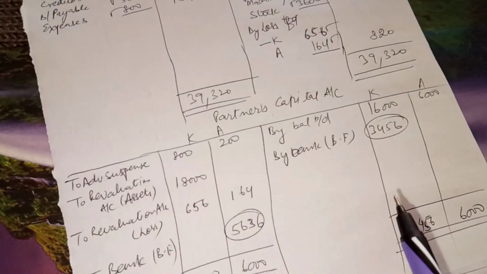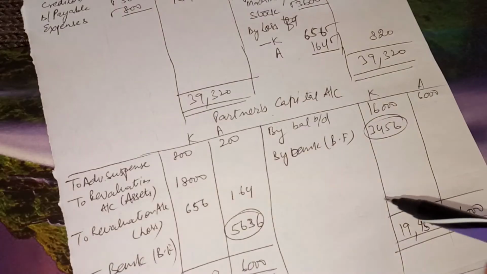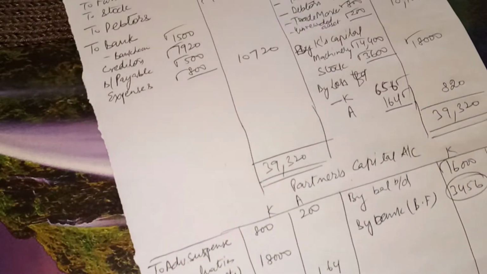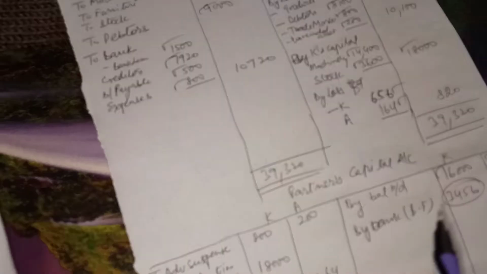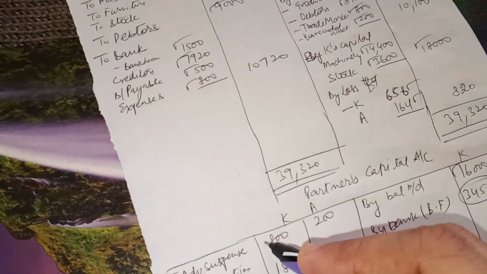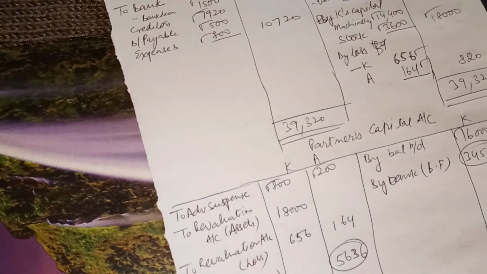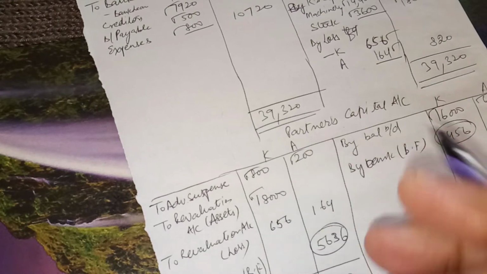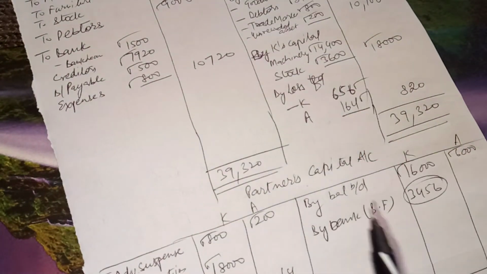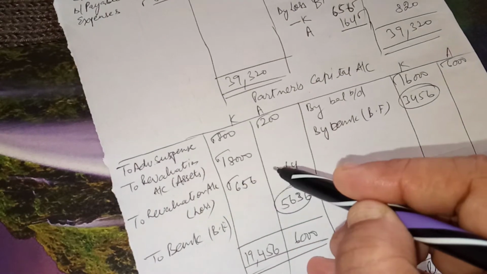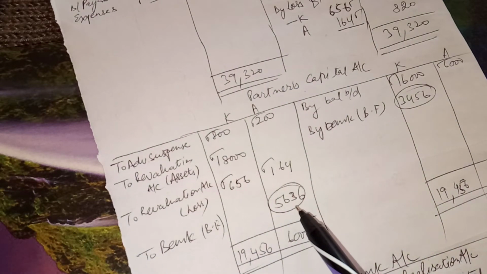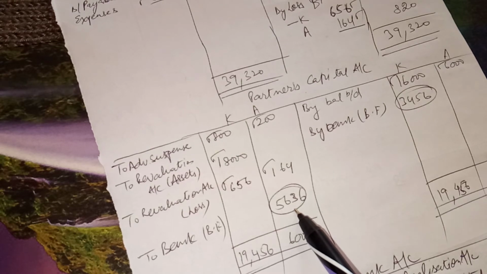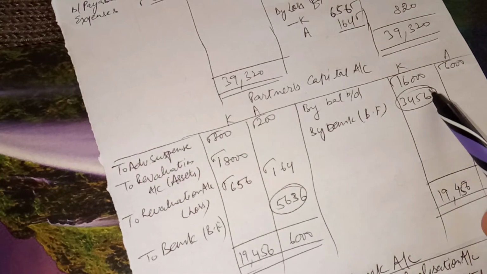Now the partners' capital accounts. The opening balances are 16,000 and 6,000. The advertisement suspense account is transferred as reserves, so it is transferred to the partners' capital accounts in their profit sharing ratio. Then realization to K in K's account as he has taken over the assets. Then the loss is transferred to both the partners. And now we can find the balance. The credit balance comes for A's account, and the debit balance comes for K's account.